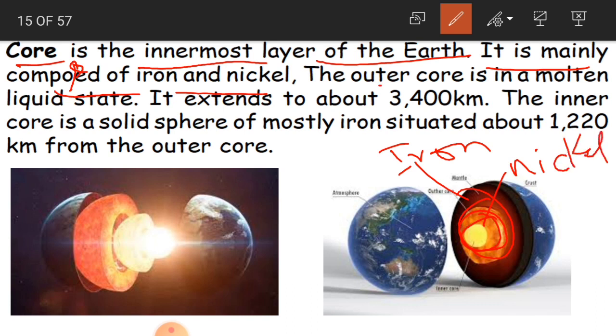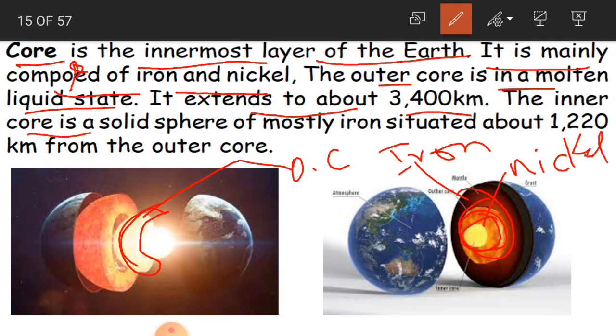Now, the outer core is in a molten liquid state. The outer core, this yellow part you are seeing, children, this yellow part is the outer core. It is in a molten liquid state. Again, molten means hot liquid state. It extends to about 3,400 kilometers. See how deep it is, around 3,400 kilometers.